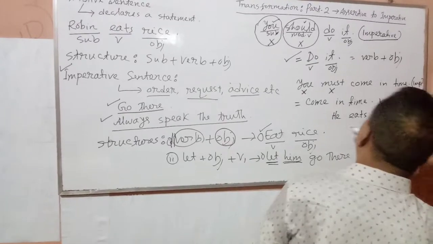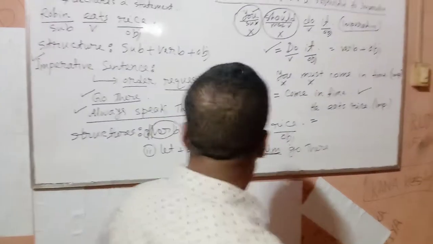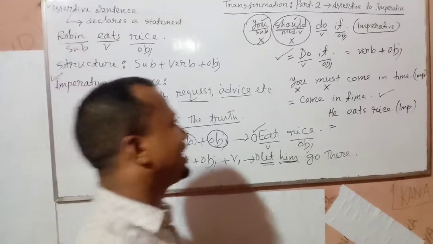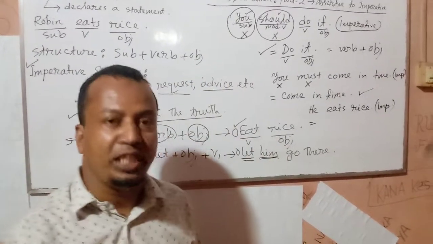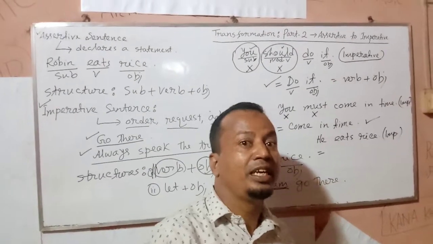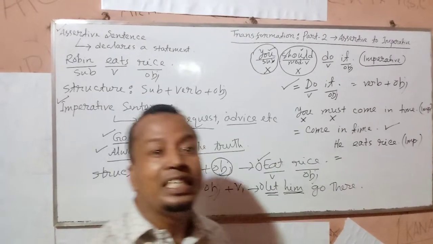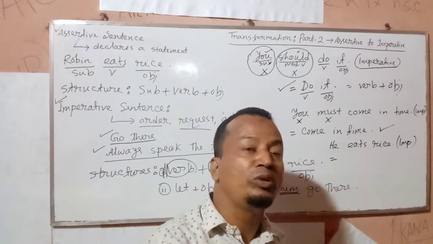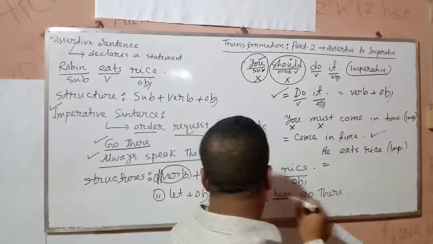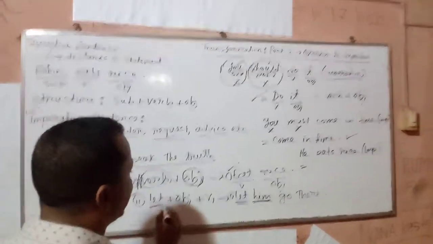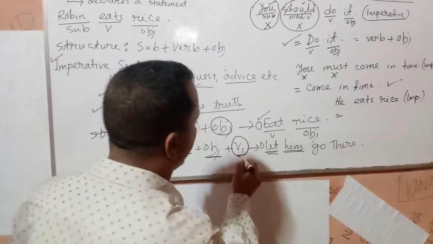Imperative. How will you change it? You will see that the subject is not you, that means he is not the second person. If you get any other person except the second person, then you will have to follow this structure, that means let plus object plus V1.